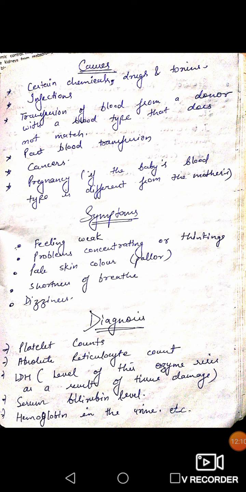Next, LDH, the lactate dehydrogenase enzyme, is also responsible, as if it is high in the blood, then it will cause tissue damage. So we can say we have this type of anemia. If the serum bilirubin level is high, then also we can say we have anemia. Hemoglobin in the urine, etc. If there is hemoglobin in the urine, then we can also say we have anemia.